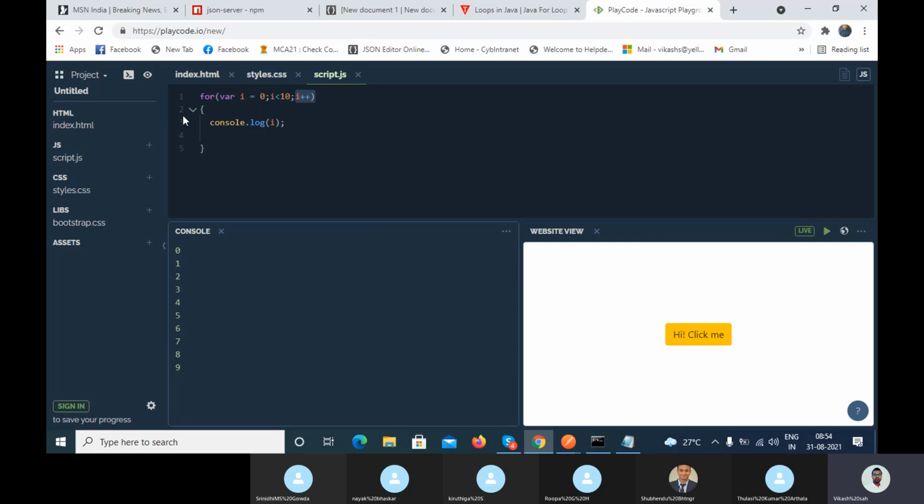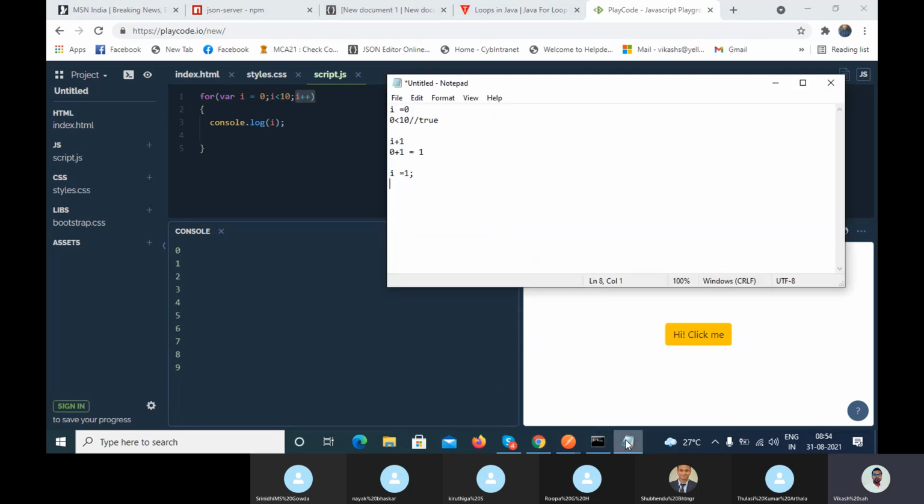Then it comes to the for loop again, and the i value is now 1. Now tell me the condition: is 1 less than 10 or not? It is true.